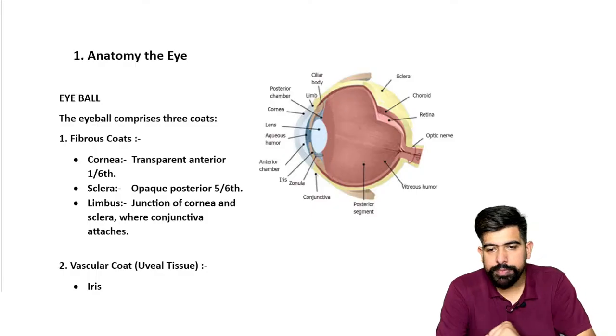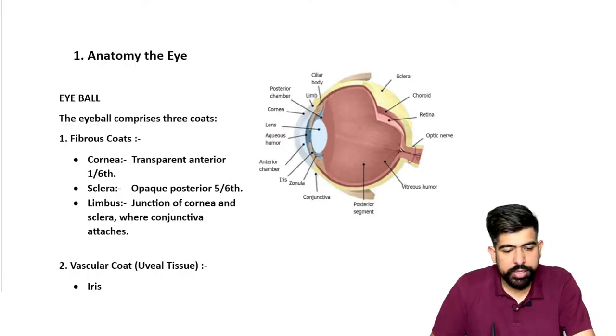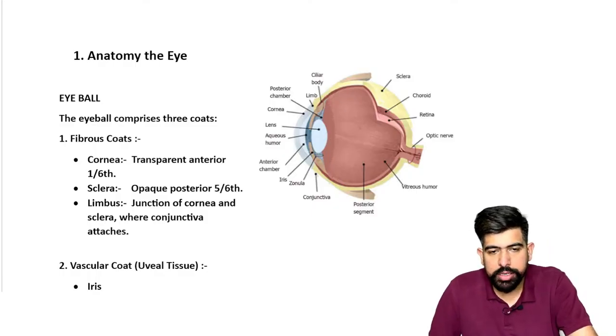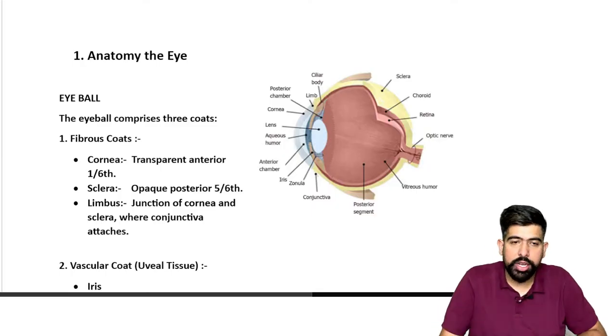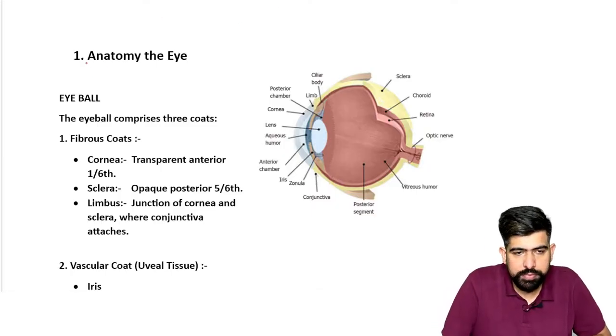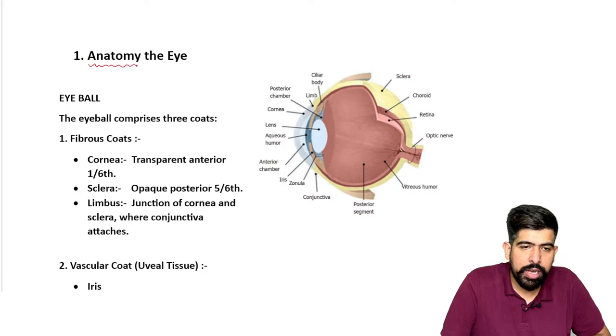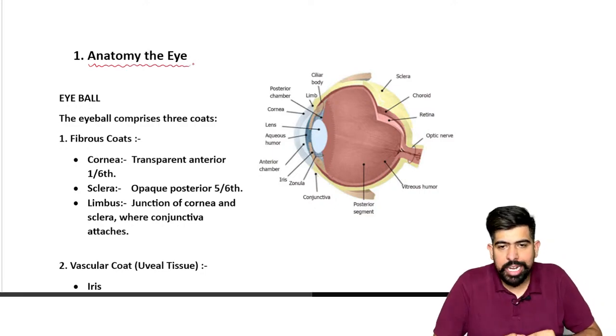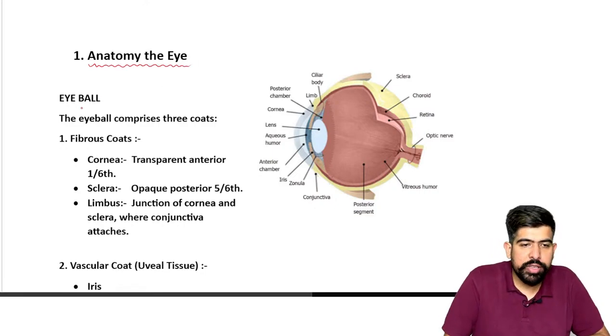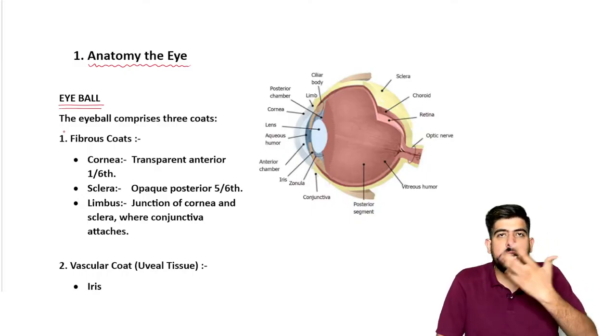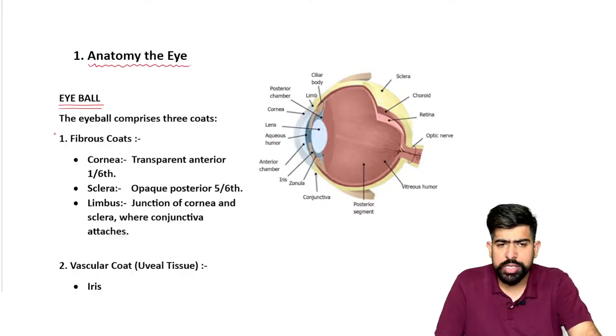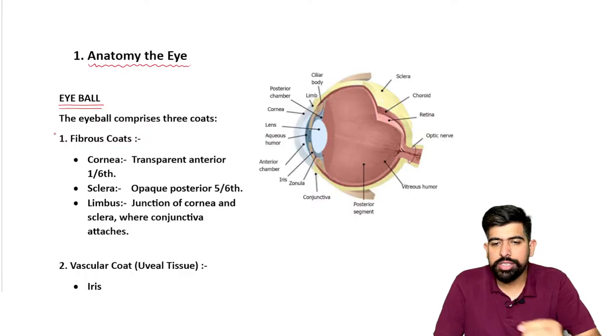Okay, now starting with the session, we begin with the anatomy of the eye. In the anatomy of the eye, guys, we are going to start with the eyeball. Of course, in the eye we have the eyeball and the nearby structures, which we will talk about later.